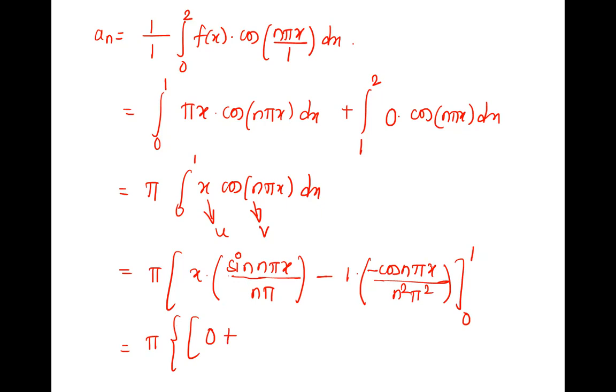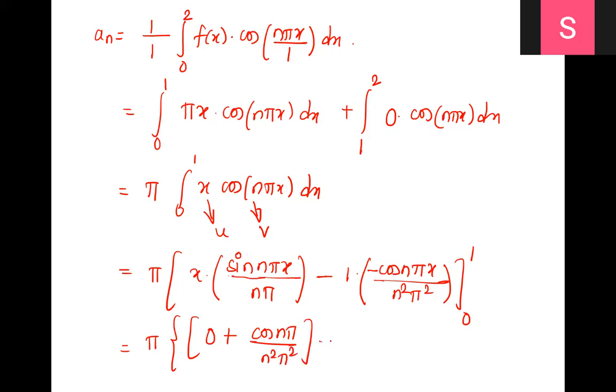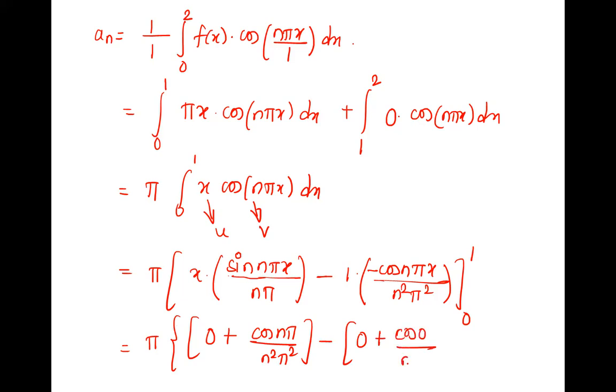Minus minus plus, x is 1, so cos n pi upon n square pi square. Minus, if lower limit is 0, 0 into anything, 0. Plus cos 0, 1. Okay, you can write cos 0 upon n square pi square.